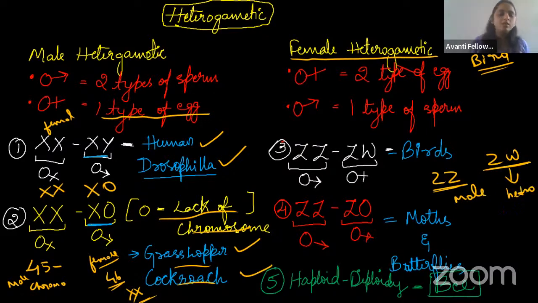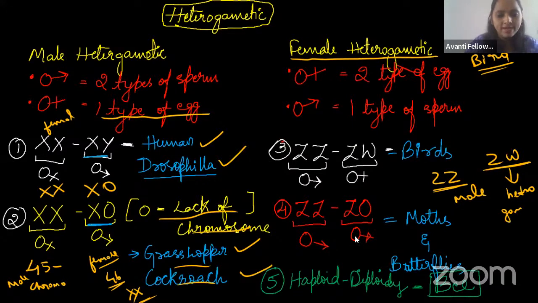Can you tell me now, who is responsible for the sex in the bird? Either the father or the mother, guys? Hen, right? Female. The female is responsible for the sex in the bird. Always remember that. Females are heterogametic. They will produce Z and W type of gametes, whereas the male will produce only the ZZ type of gamete.